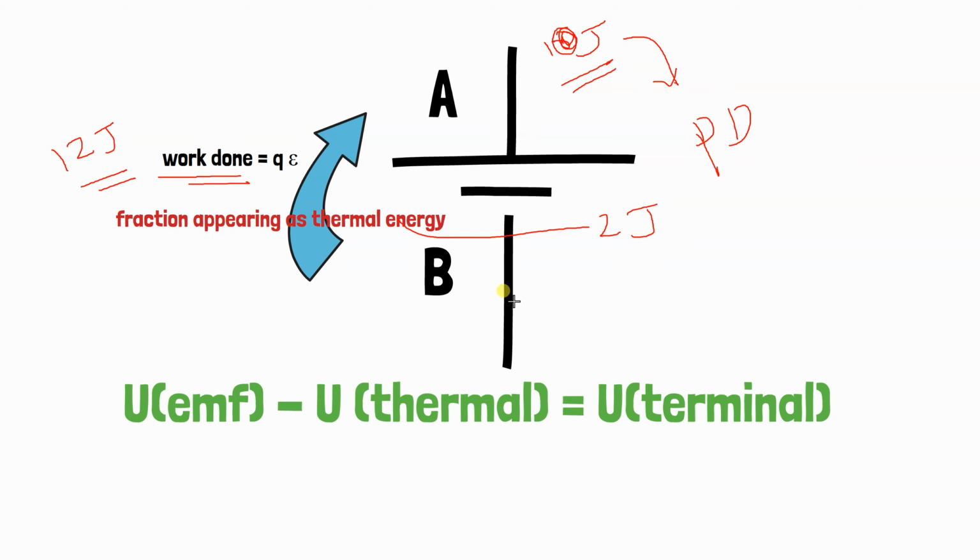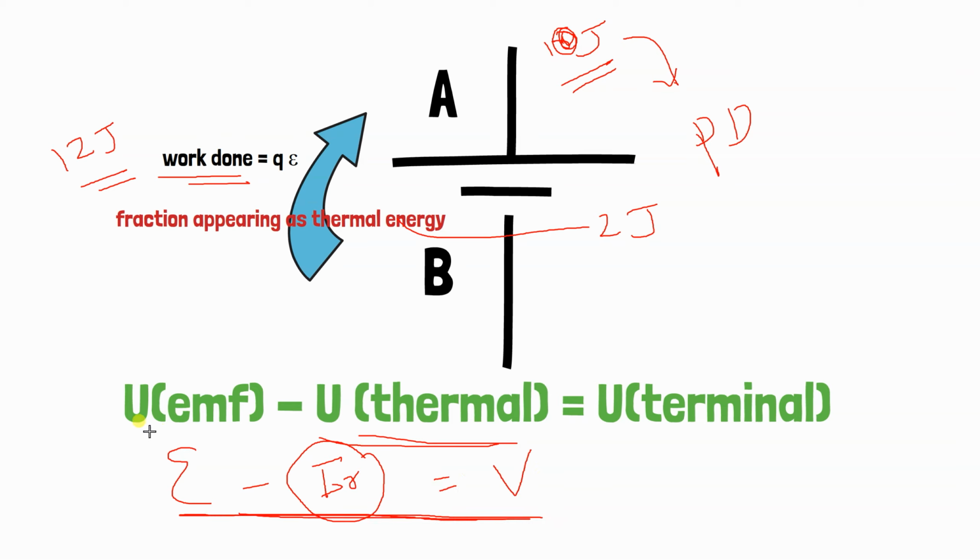That is a point you have to understand. This thermal energy appearing in the battery, the corresponding resistance, we call the internal resistance. So we have this EMF minus the thermal energy generated due to the current, which appears only if current flows, equal to the terminal potential difference. This is the potential form, and this is the energy form. This is the difference between EMF and potential difference.